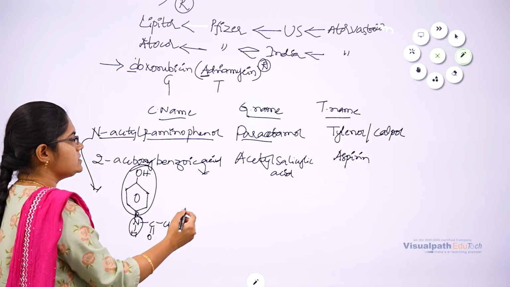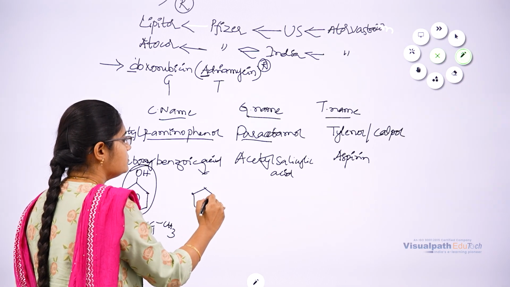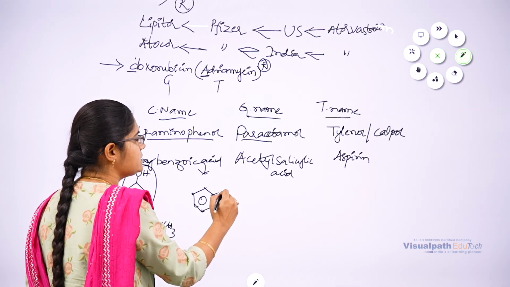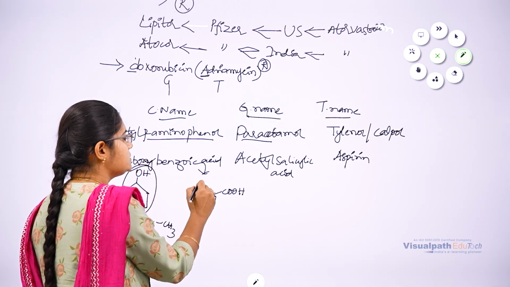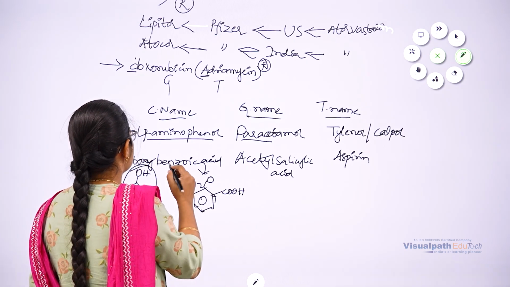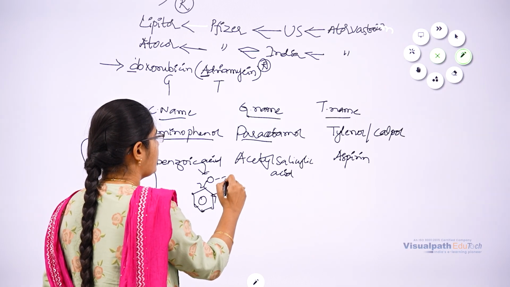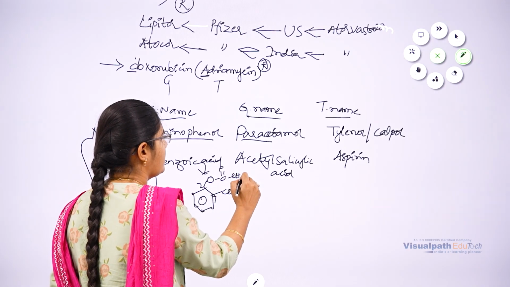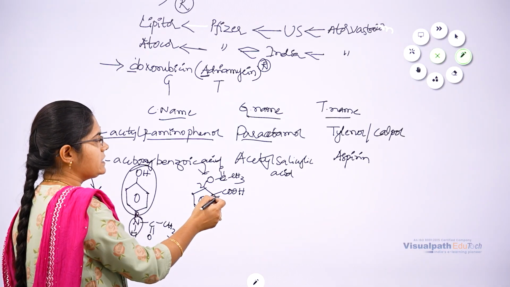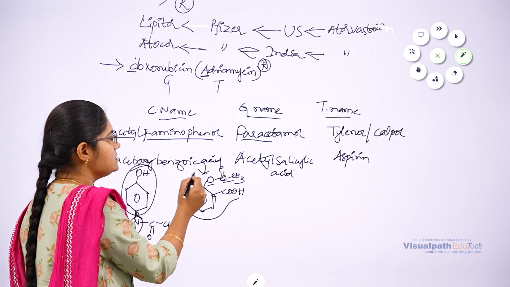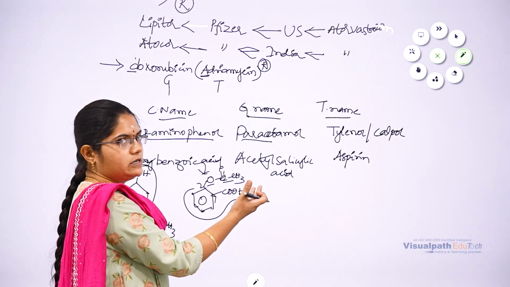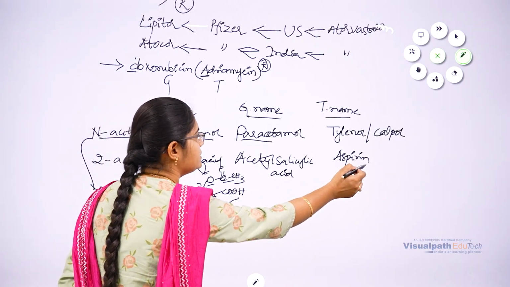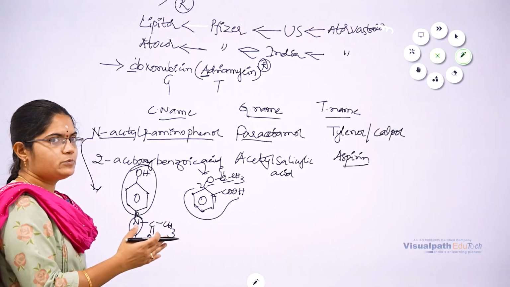The next example is 2-acetoxy benzoic acid. Benzene with a carboxylic acid is called benzoic acid; consider this the first position and this the second, so 2-acetoxy. 2-acetoxy benzoic acid is the chemical name given to the drug generally called acetyl salicylic acid, and by trade name it is called aspirin.